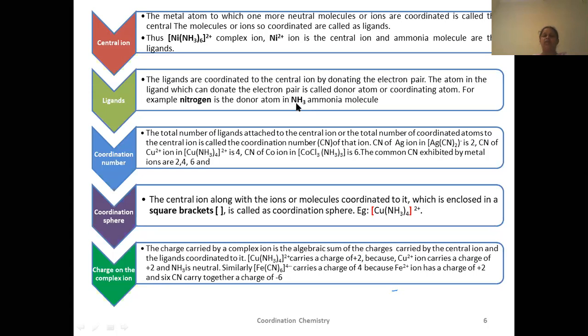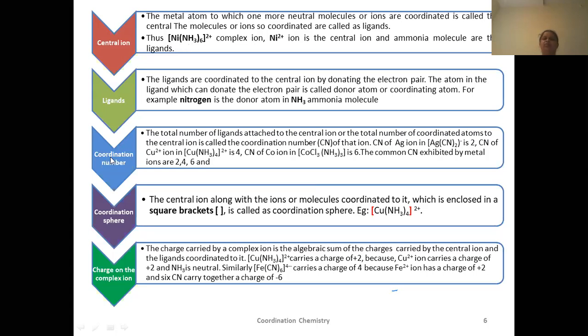And a ligand should have at least one donor atom with a lone pair of electrons that can donate to the central metal atom, which are mostly transition metals, like here, nickel. Okay, so what are the terms we know now? Central metal atom, that is the first thing that is written in square brackets. These are always metals, that is the central ion, followed by all the molecules, which are ligands. So here ammonia is a ligand.